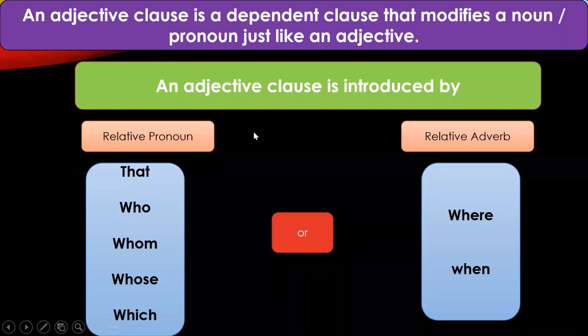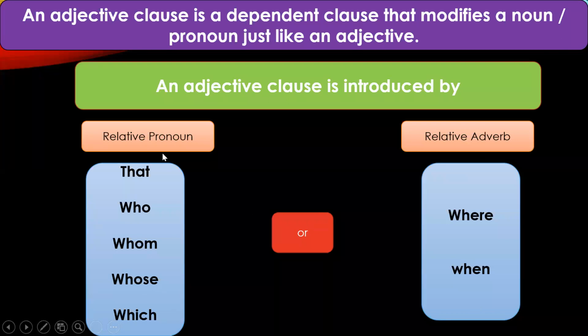Now, an adjective clause is a dependent clause. Please see carefully. It is a dependent clause. It is a subordinate clause. We know that it modifies a noun or pronoun, just like an adjective. It means that it is performing the function of an adjective in a sentence. An adjective clause is introduced either by a relative pronoun, like that, who, whom, whose, which, or it can be introduced by a relative adverb, where and when.